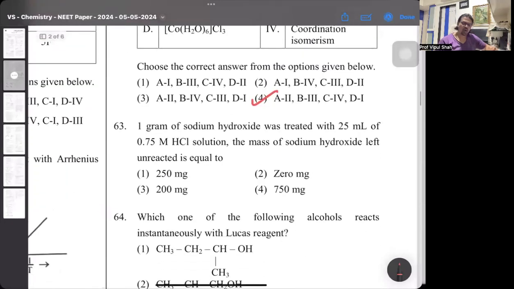Then next, 1 gram of sodium hydroxide. This is a very small, easy question with respect to the mole concept part. The answer here is A, 250 milligrams. How? Have a look at it.